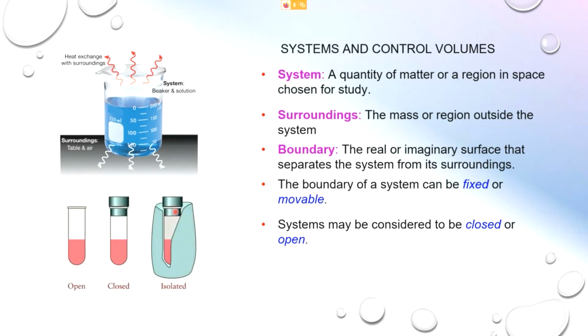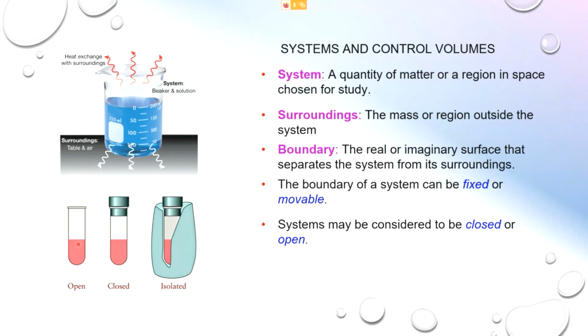From this diagram, you can see the liquid that is in red, and this tube here is open, so we can call this an open system. If you consider the liquid in red as the system, then the wall of the tube is considered the boundary, and this is an opening.